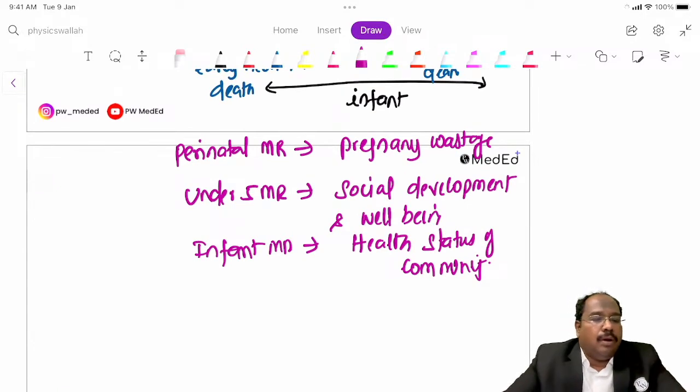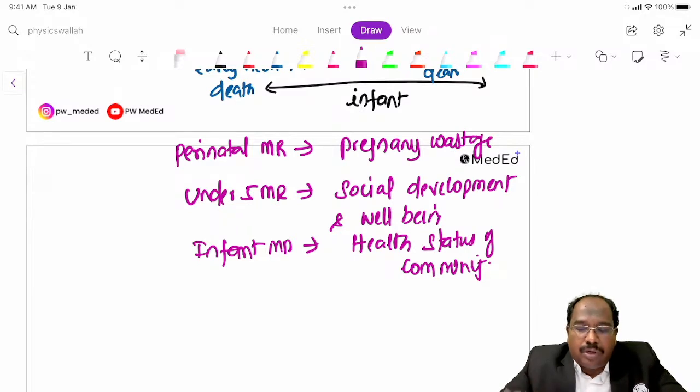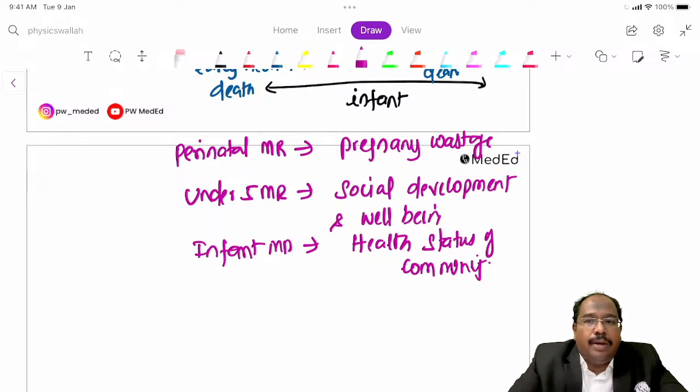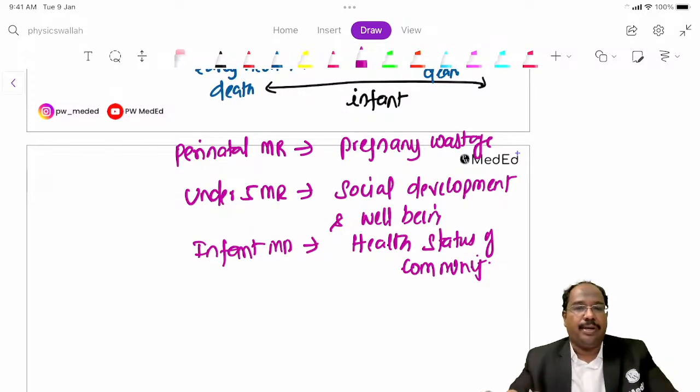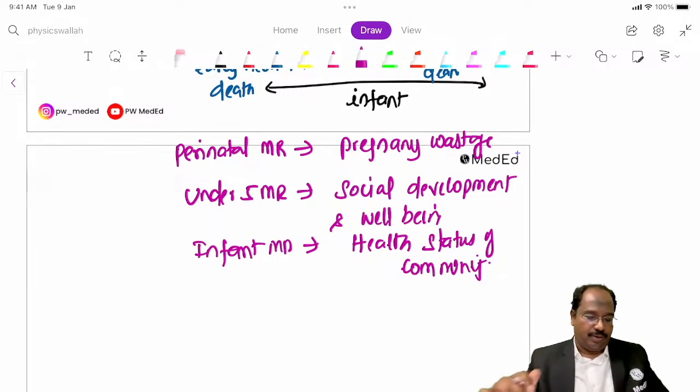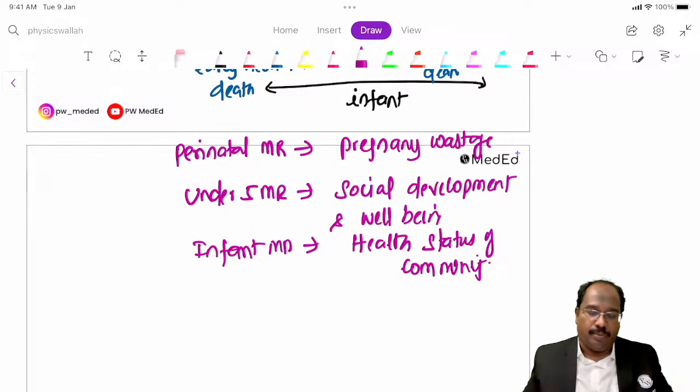Now, what is the most common cause of infant mortality, under 5 mortality, and neonatal mortality? For infant, neonatal, and under 5, it is low birth weight or prematurity, guys. Low birth weight or prematurity. That is the most common cause.